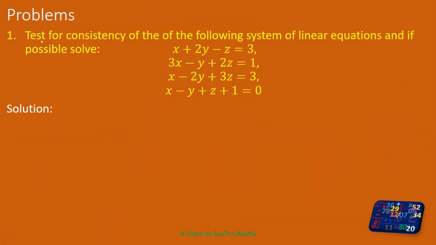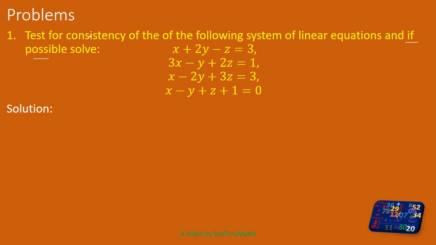Problems. The first problem: test for consistency of the following system of linear equations and, if possible, solve. Why have they mentioned "if possible"? They have first asked us to test the consistency. If it is consistent, then only does a solution exist. If it exists, we want to solve. If it is not consistent, it is not possible to solve. So first we want to test the consistency.